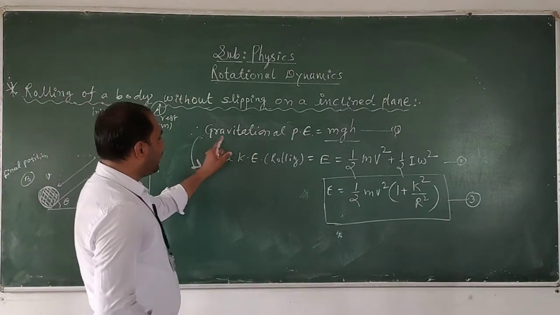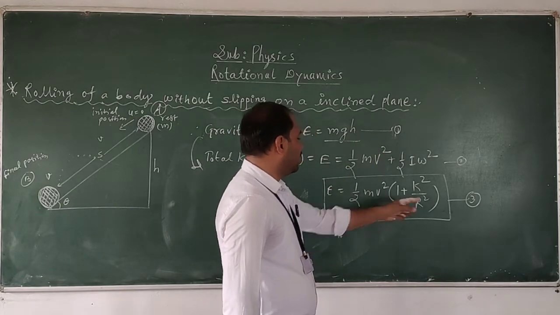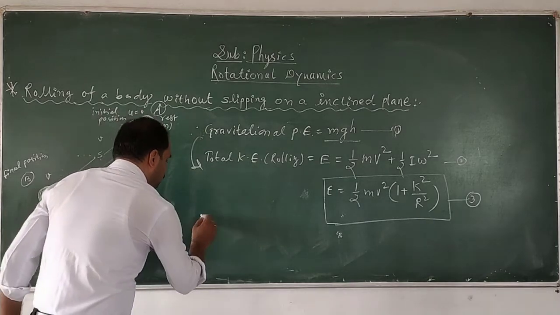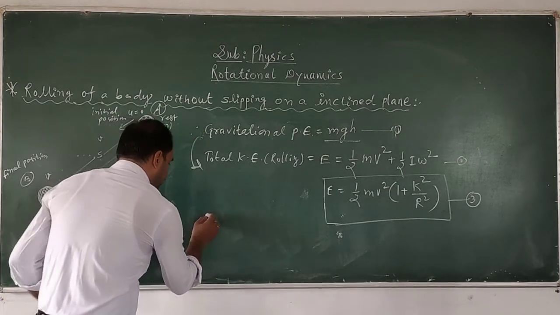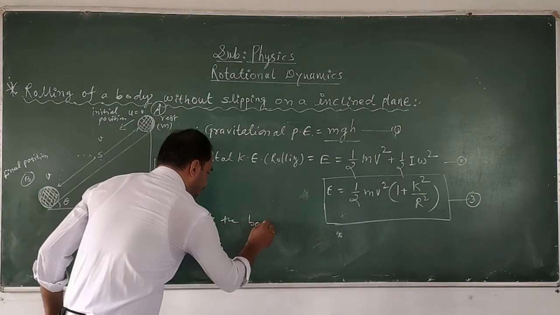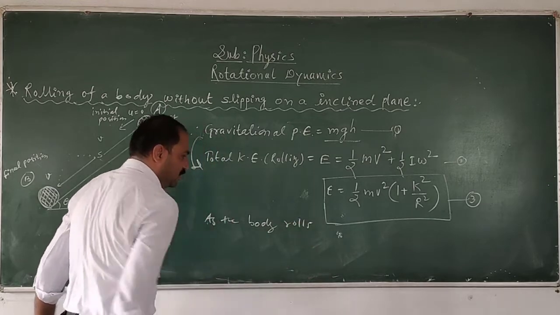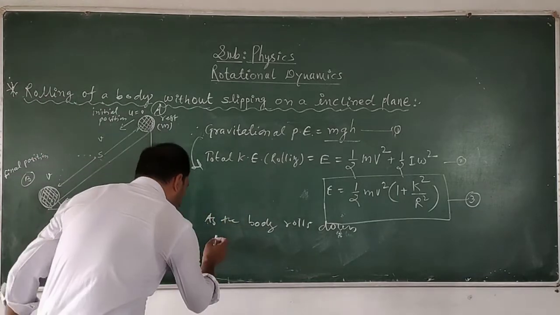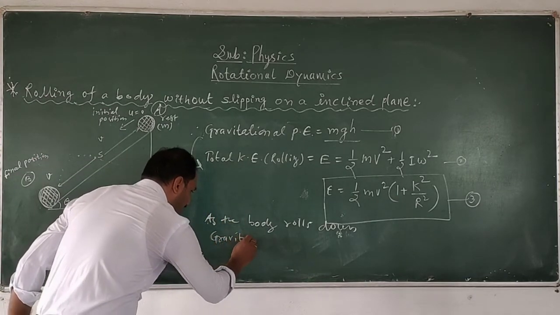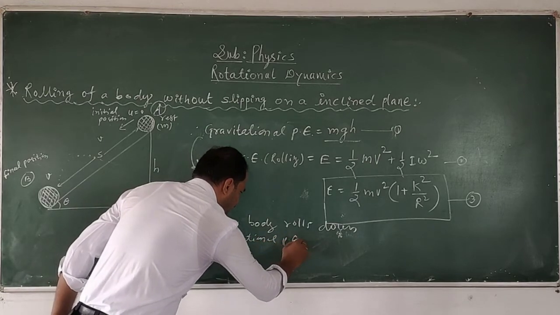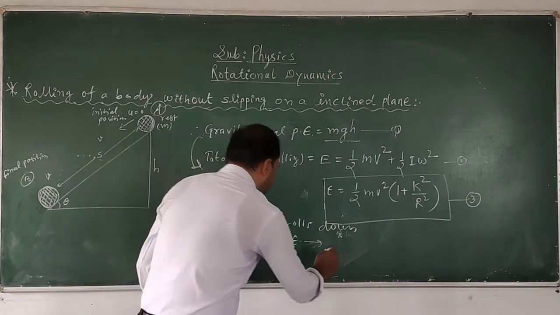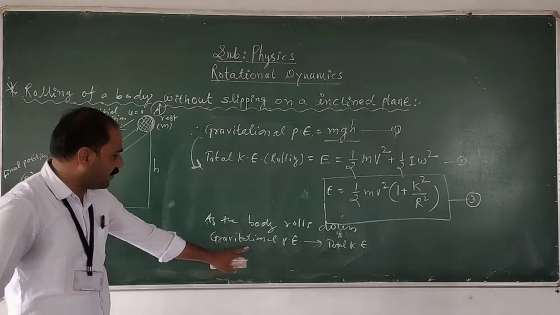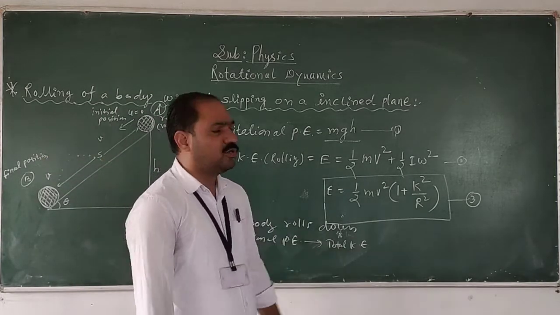Therefore, equating these two equations, mgh is equal to equation number 3. As the body rolls down, the gravitational potential energy will be changed into the total kinetic energy of the body.